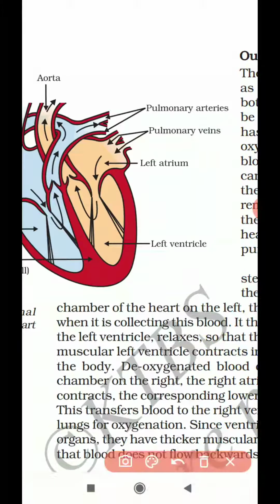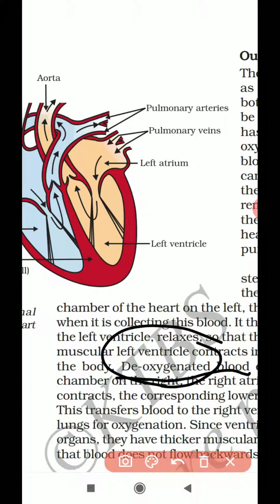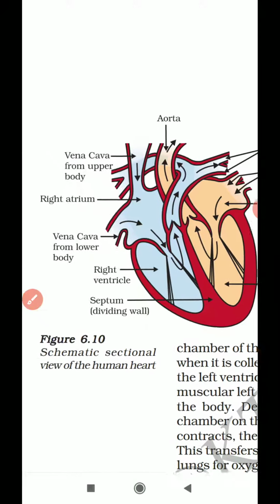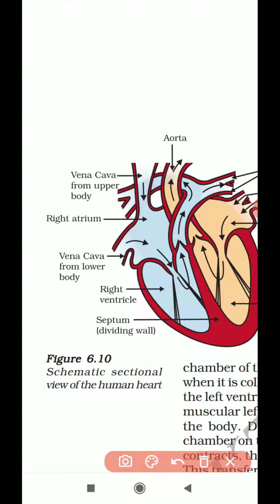Circulation in the human heart starts like this. The deoxygenated blood. What do you mean by deoxygenated blood? Deoxygenated blood is blood containing carbon dioxide. From where do we get the carbon dioxide? From the cells of the body. During cellular respiration, carbon dioxide is released. That carbon dioxide is not required in the cells of the body, so the cells give the carbon dioxide to the blood. The blood takes the carbon dioxide and is now called deoxygenated blood. So deoxygenated blood means blood containing carbon dioxide. That deoxygenated blood enters the heart through the vena cava and it enters the right atrium of the heart.